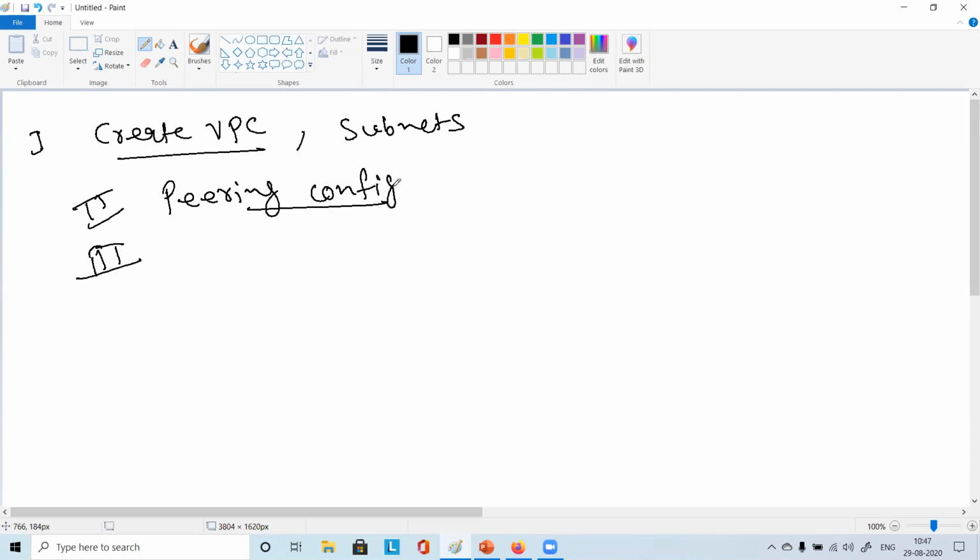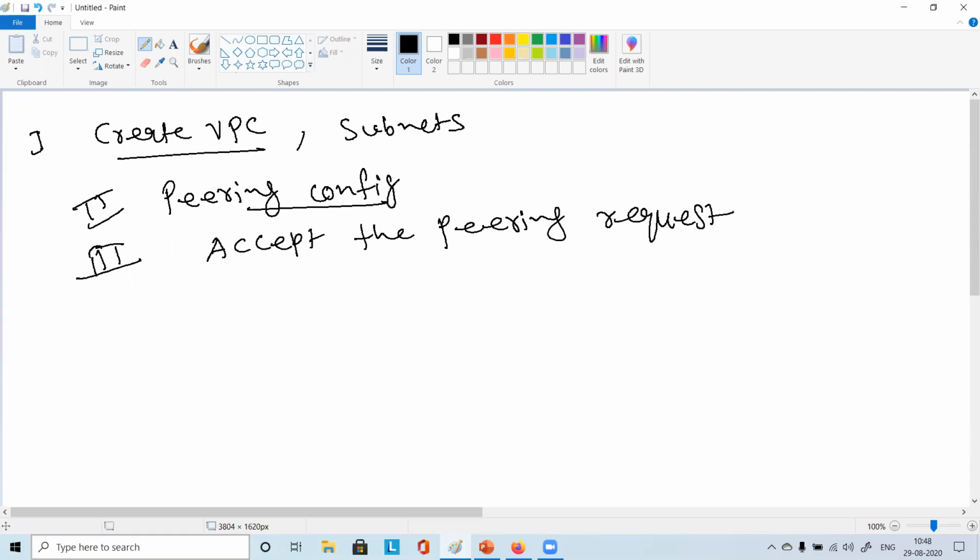Otherwise, anybody could create a VPC peering with anybody else's VPC, right? That will not happen so easily. So you have to accept the peering request as well. The request from the initiating VPC goes to the other one, and that needs to be accepted. Then what is more important next?